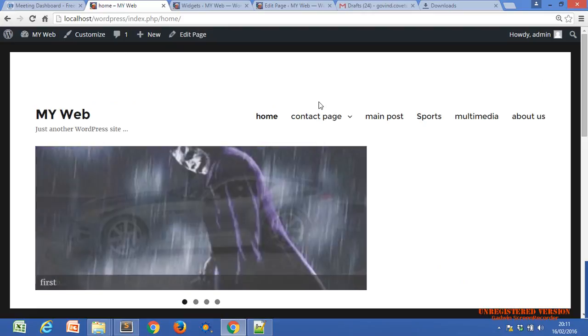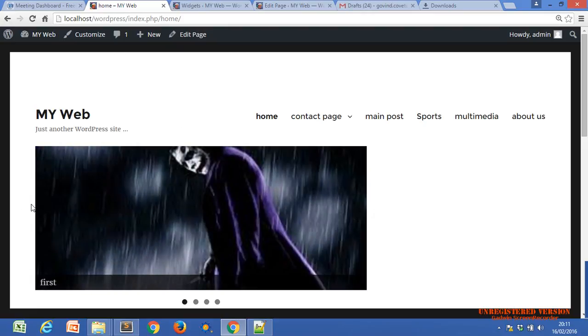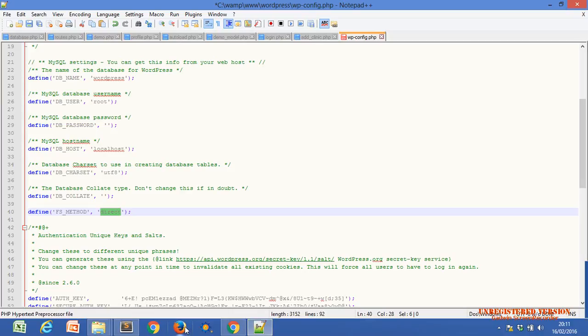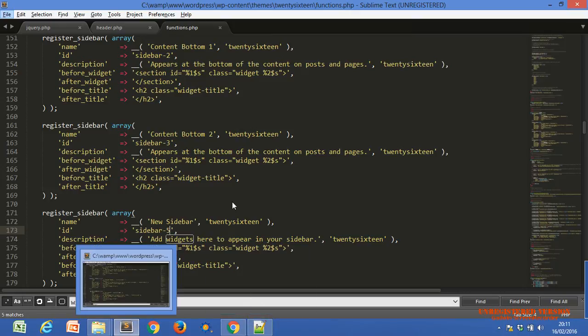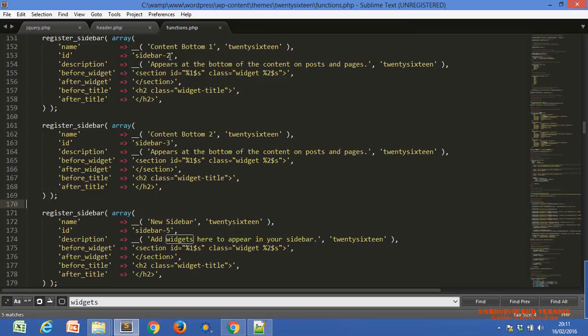Okay, Nazar. We will display into the left hand side or right hand side. Okay, so this is the way. Just keep in your mind, this is the way how we display our new widget area, just copy and paste into the function.php file. And there is one short code, I have just searched that short code from the web. You can search using this id also, where this id is used in your folder. Tomorrow I will describe how we search any string in the whole folder from Sublime Text.